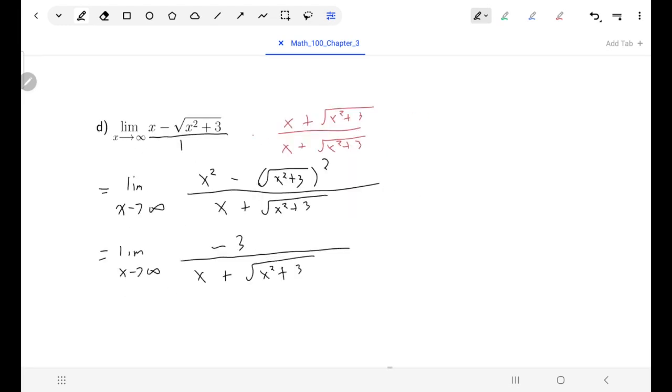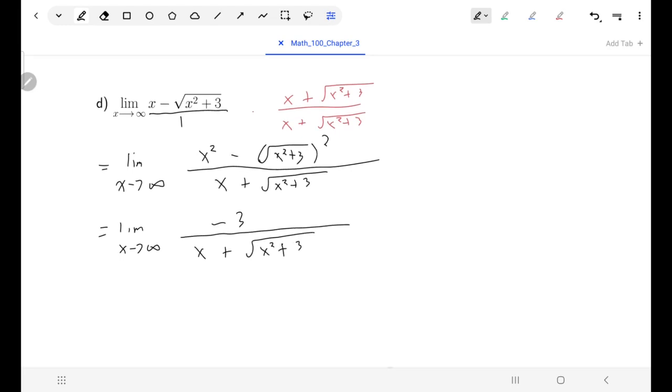This is something where it should be pretty clear that it's going to 0 now, because as x goes to infinity, the numerator stays as a constant, and the denominator will become infinitely large. Just to make it really clear, though, since x is larger than 0, definitely the square root of x squared is the same thing as x. So I'm going to divide everybody either by x or by square root of x squared as appropriate. So on the top, negative 3, I'll divide that by x.